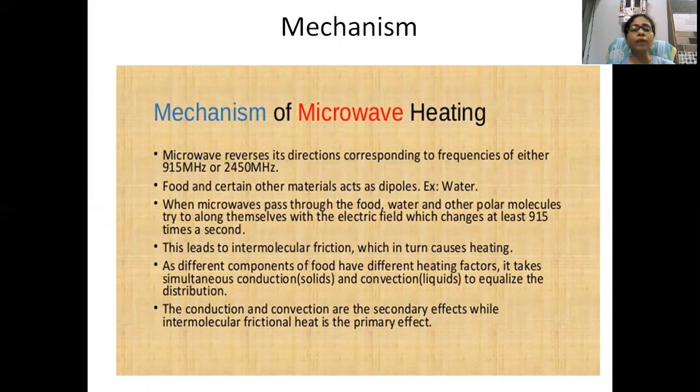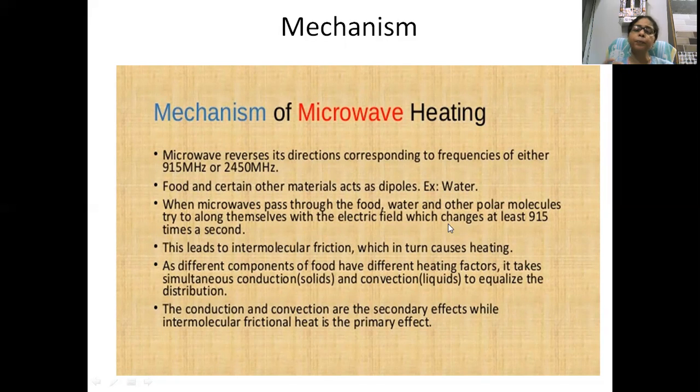Mechanism of microwave heating. What is the mechanism of microwave heating? The microwave reverses its direction according to the frequency, either 915 or 2450 megahertz. As I discussed, these are the frequencies for food handling, food and certain other materials. When the microwave passes through the food, water and other polar molecules try to align themselves with the electric field. Understand?